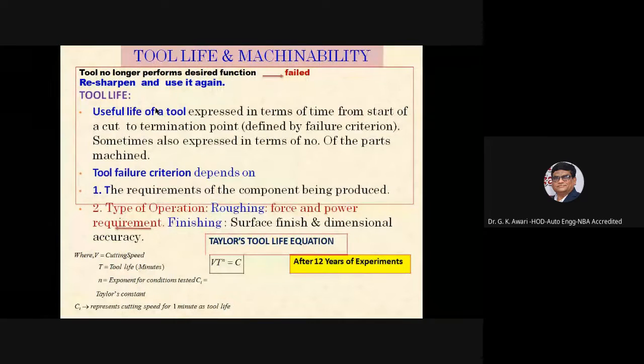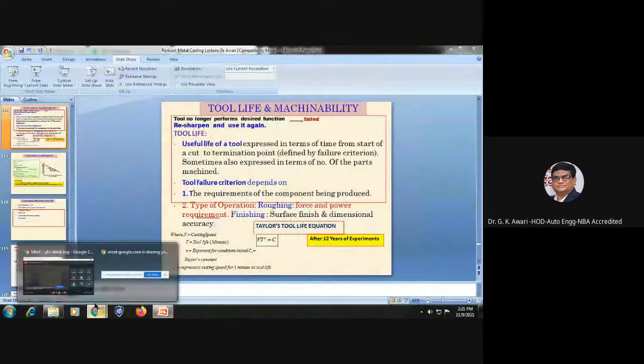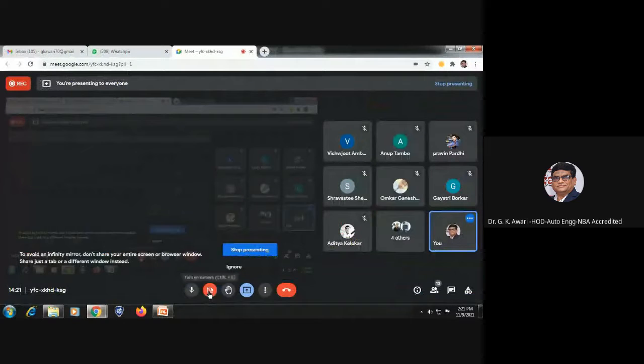Now let us come to the last portion of our presentation and today's discussion on metal casting, that is tool life and machinability.